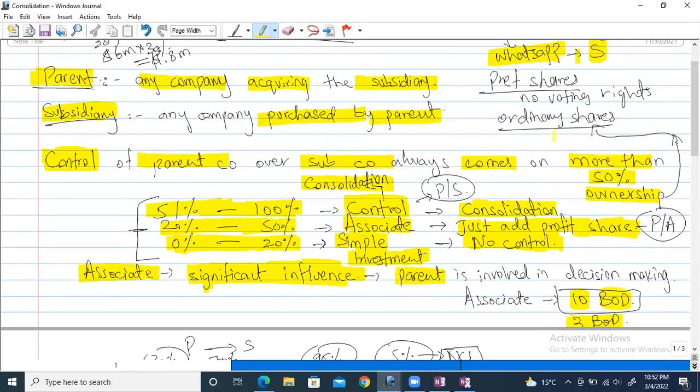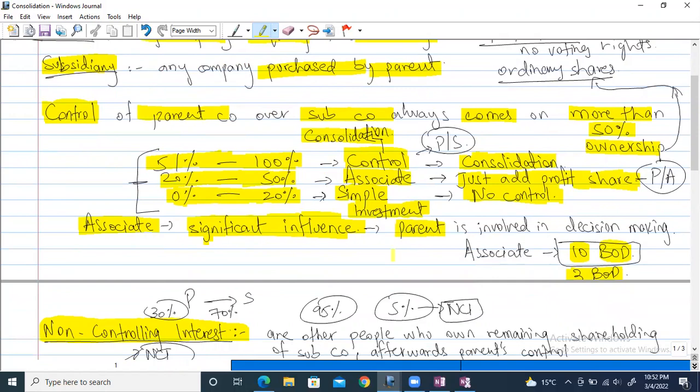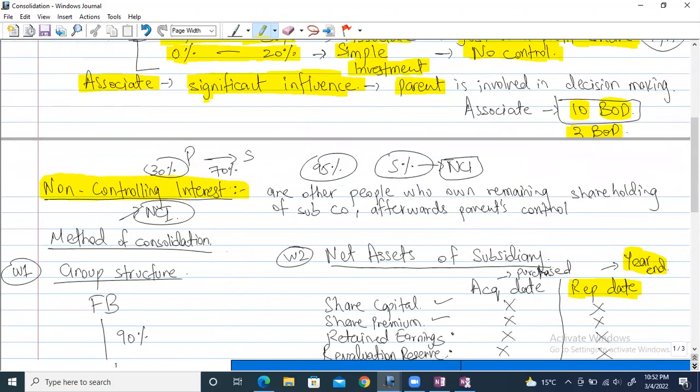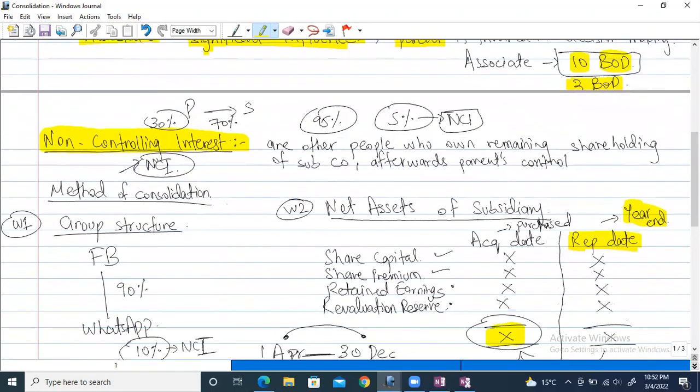Okay, got it. So this was kind of an introduction, a much more detailed introduction. Now let's start discussing some of the details, because we'll be finishing most of this chapter, and the remaining questions we'll do hopefully in Sunday's class. Now the third word over here is non-controlling interest. This is also a very, very important one.